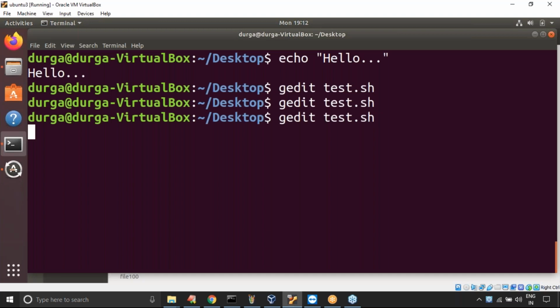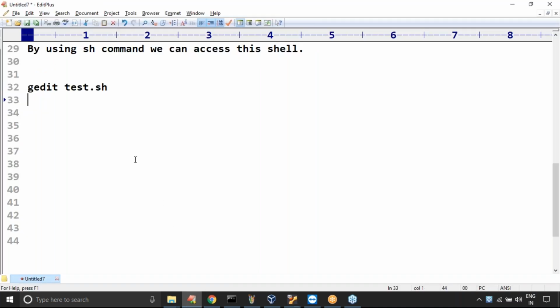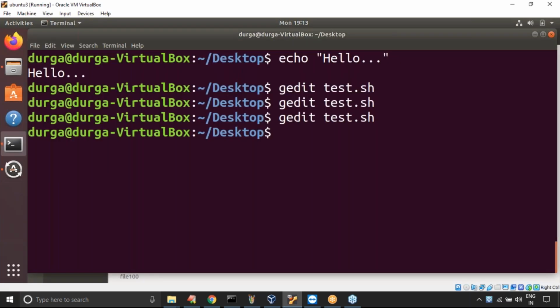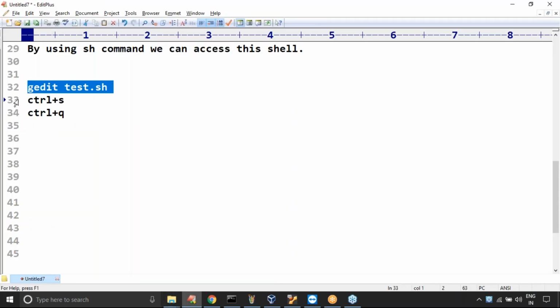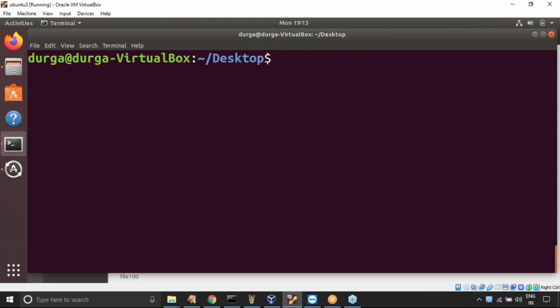Or instead of that, Control Q. Control S means save. Next, Control Q means quit, which means close. Remember, the next time whenever I'm using the gedit command, you people should be aware of these things: gedit test.sh, Control S, Control Q. Is everyone in a position to understand, right? Yes, friends, I respond. Any doubt about this one? Just the basic idea.